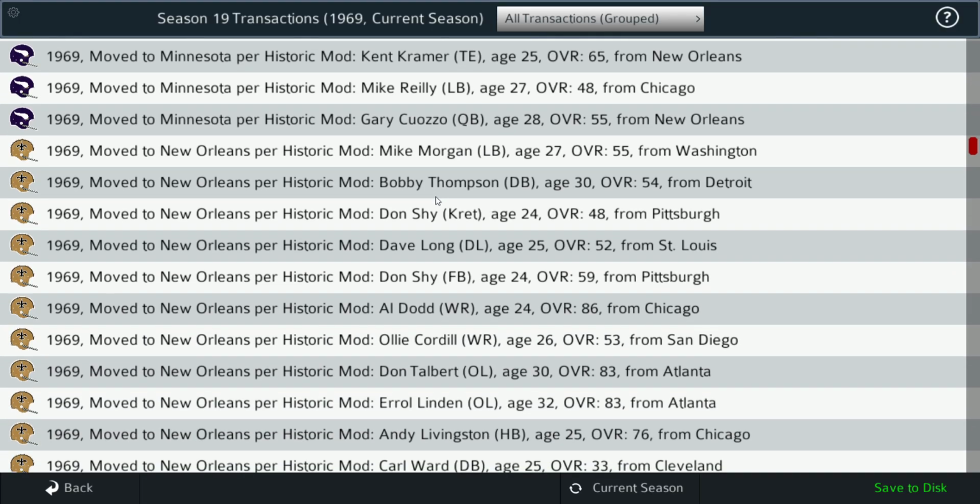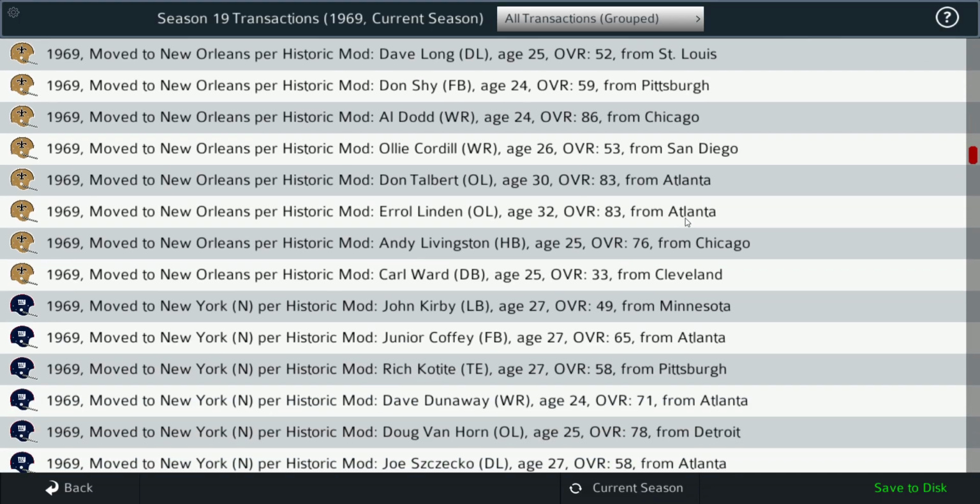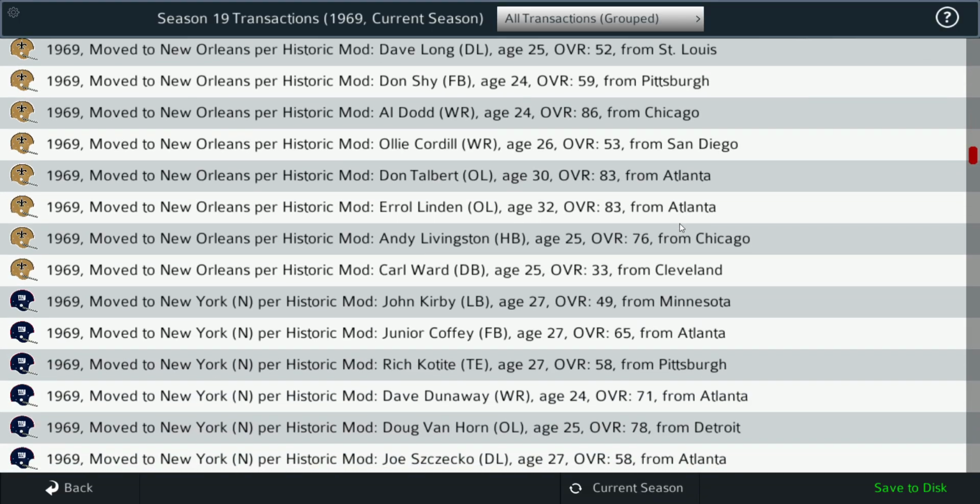Moving on to the Saints. Any big names here? Al Dodd, who was rated in '86 from the Bears. He will be with the Saints. And Don Talbert and Errol Linden, offensive linemen, both with the Falcons, moving over to the Saints. So those are two major players from the Falcons moving over to New Orleans. And Andy Livingston moving over from the Bears. He's a running back. He's moving over to the Saints.